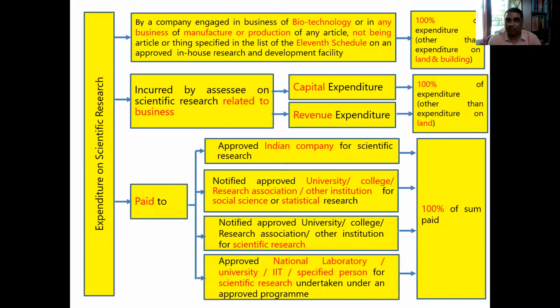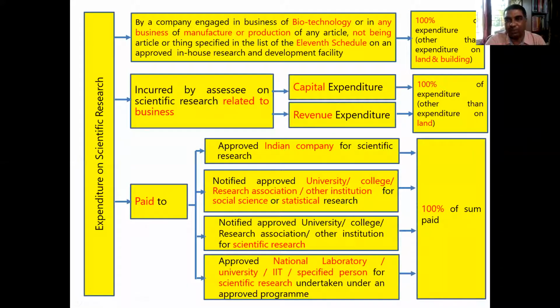But some people started misusing this. They purchased a used piece of land, constructed a building, and then started doing some scientific research activities in that place. So the law has clarified that scientific research expenditures will be allowed, except land and building. Understood? If someone is spending money on land and building, the deduction will not be allowed under this section. So if you read this picture, it is 100% of expenditure other than expenditure on land. Is it clear to you?